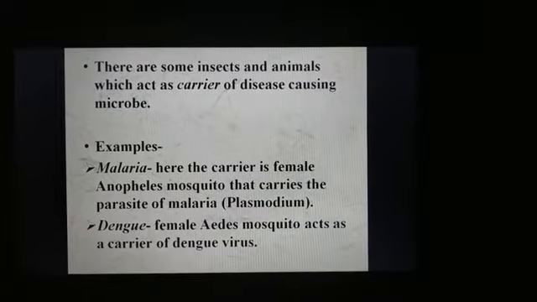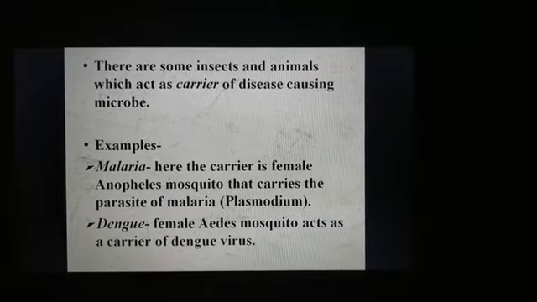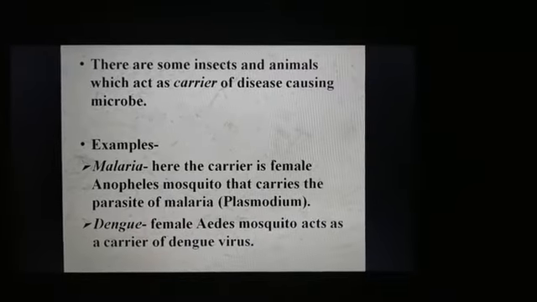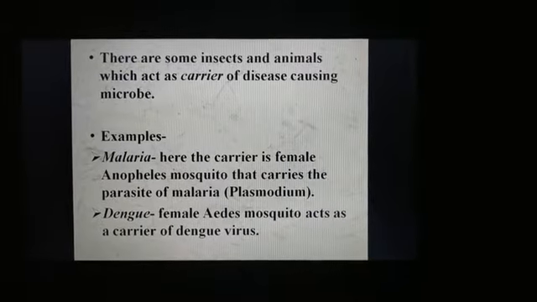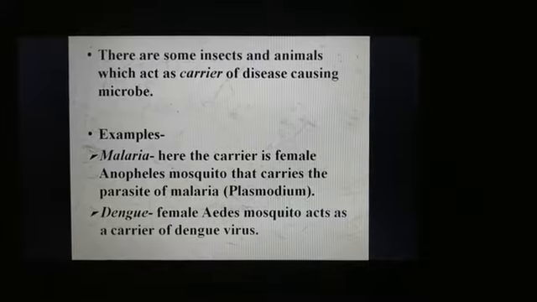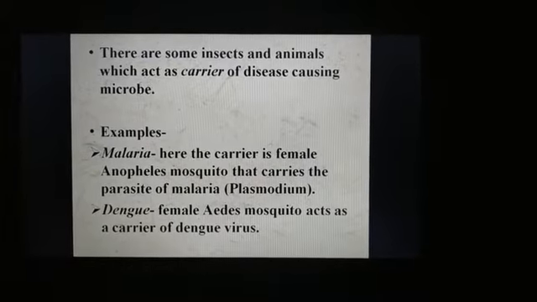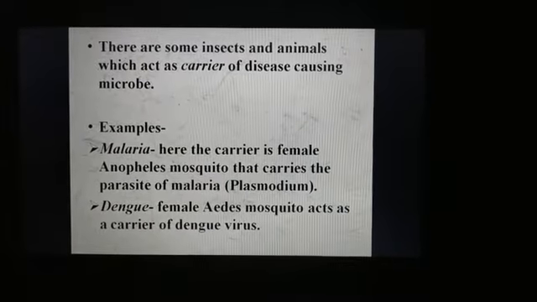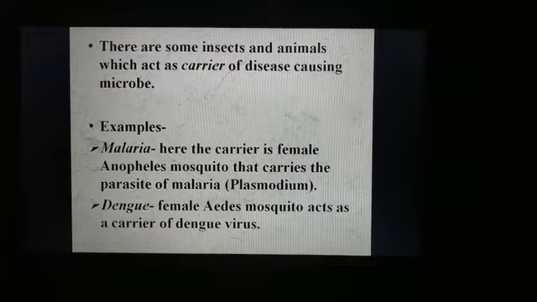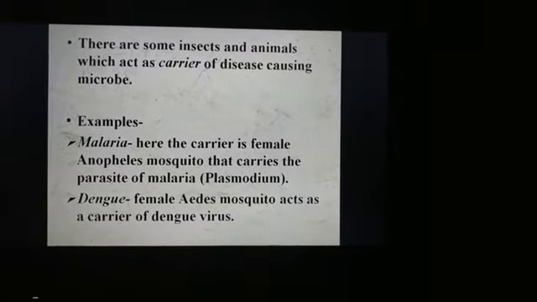These mosquitoes carry the parasite of malaria along with them, that is Plasmodium. Plasmodium here is nothing but the protozoa that causes malaria, and this malaria is carried by the female Anopheles mosquito. So what happens in malaria?